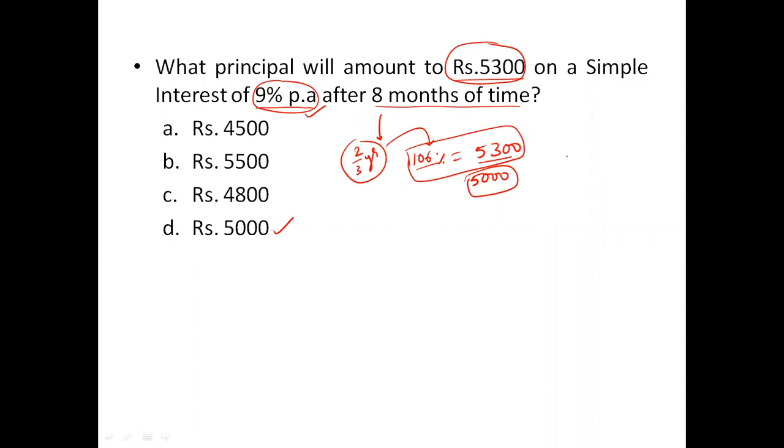Don't unnecessarily go into 1 plus RT by 100. See, you are not children to keep on by-hearting this formula. You have to understand the smart methods of answering interest questions. Let's see what the question given next is.